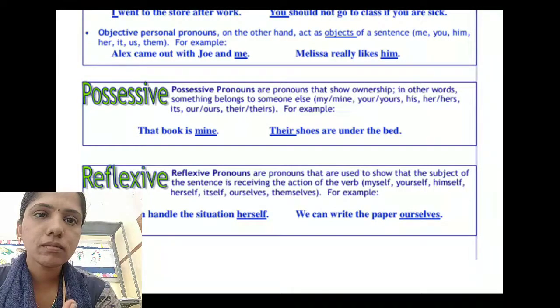For example, that book is mine. Here mine is the example for possessive pronoun. Their shoes are under the bed. Here their is the example for possessive pronoun.